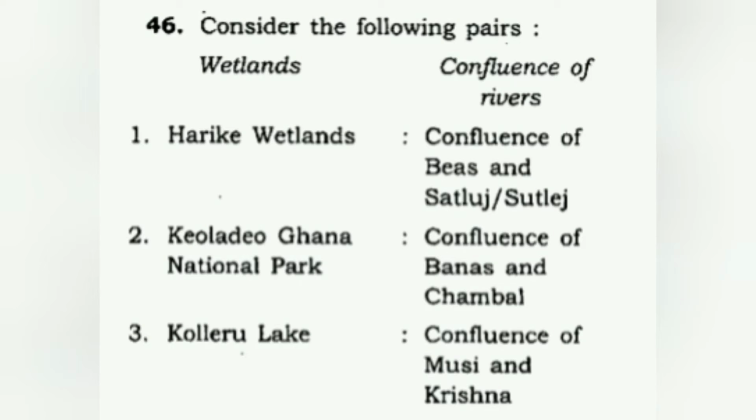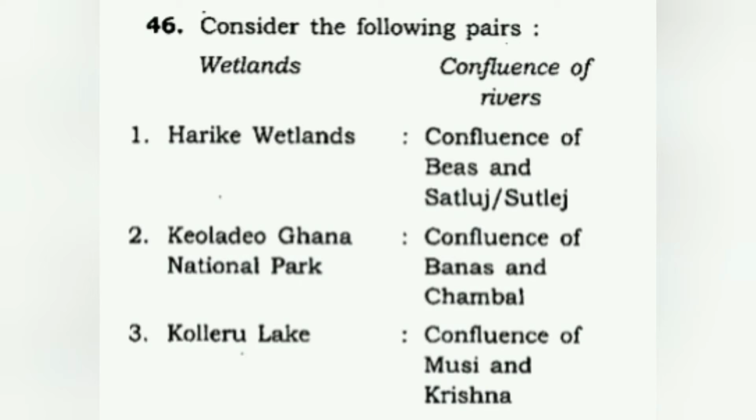This is like the match the following thing. So we have 3 points, the wetlands that they are called, and we have the confluence of rivers, and what we have to do is see which of them are correctly matched. And for that we'll have to know about their location, where they are located, and everything like that. And again, the sanctuaries, the parks, and these wetlands become important because match the following is too much there.